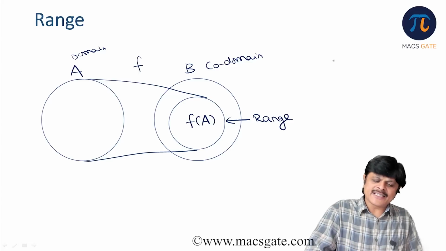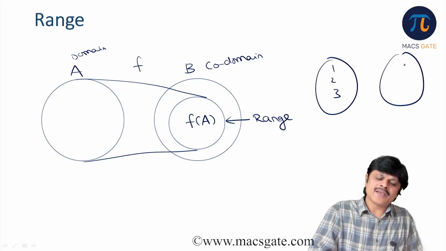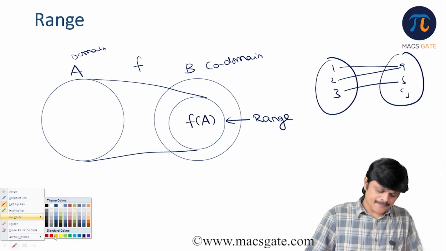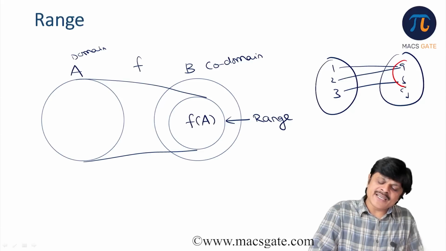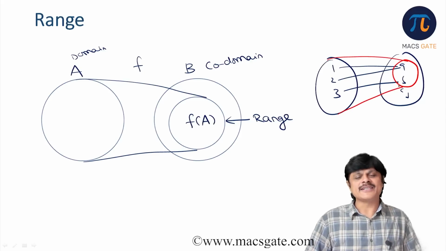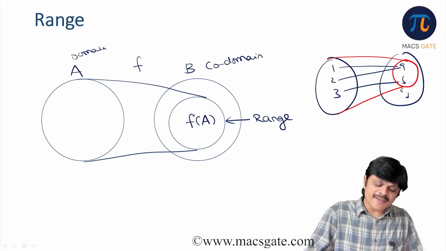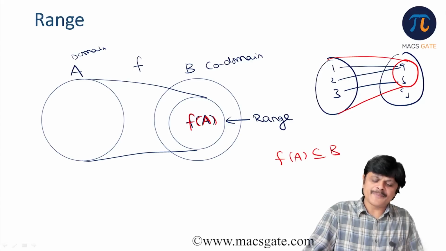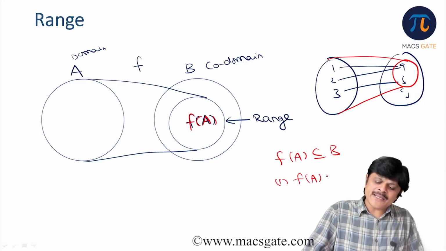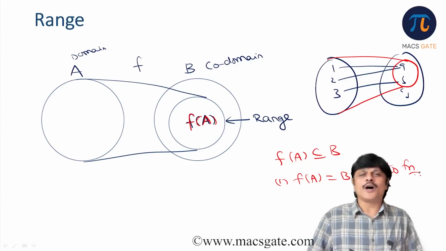For example, if you have 1, 2, 3 and A, B, C, D, 1 is mapped to A, 2 is mapped to A, 3 is mapped to B. Then the range is not A, B, C, D, it is just A, B, because the function is mapped to only these two elements. So that is the range. We denote it by f(A). And in general, f(A) is a subset of B, not equal in general. In some cases f(A) equals B, and then we call it an onto function.